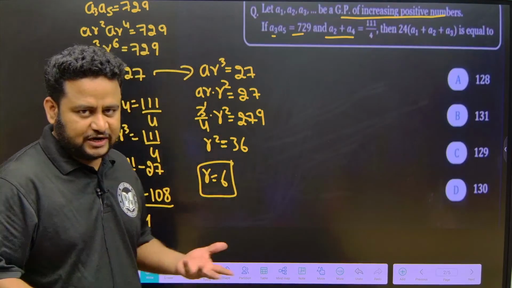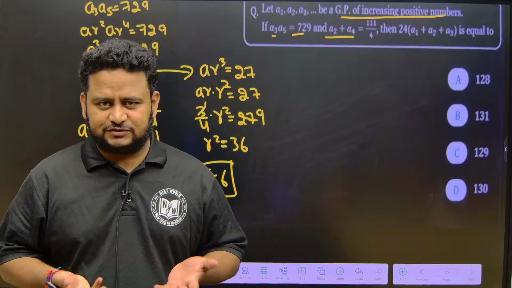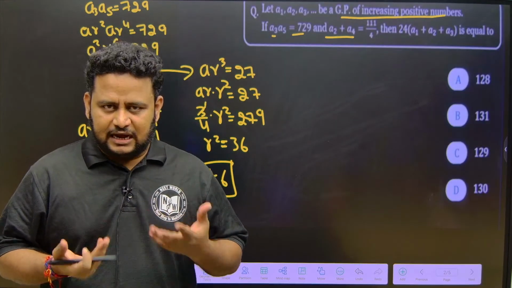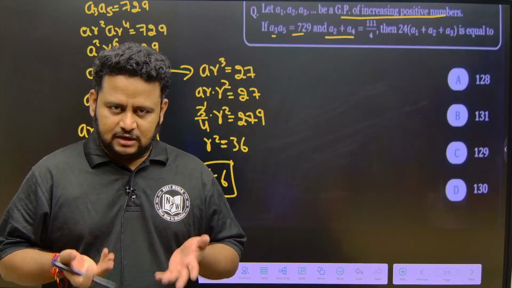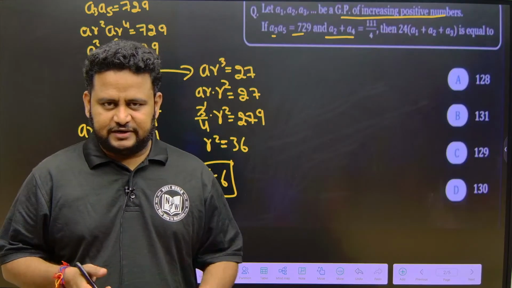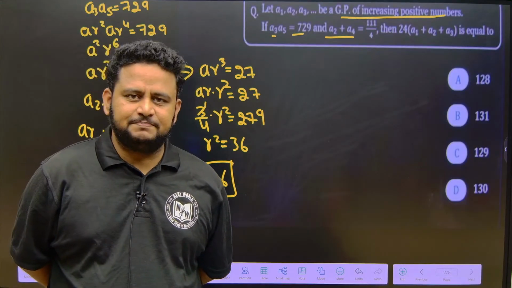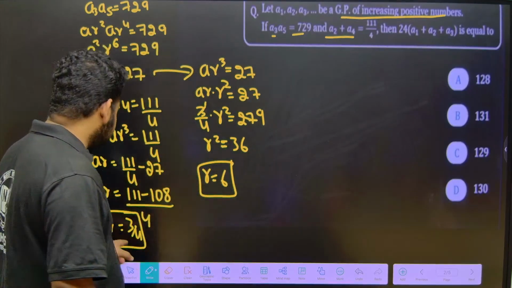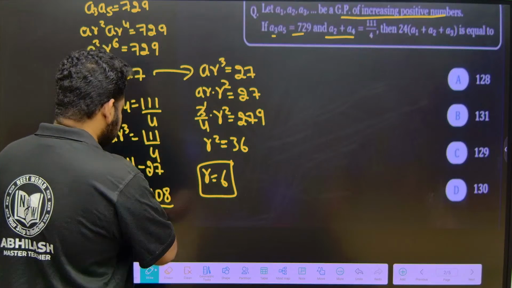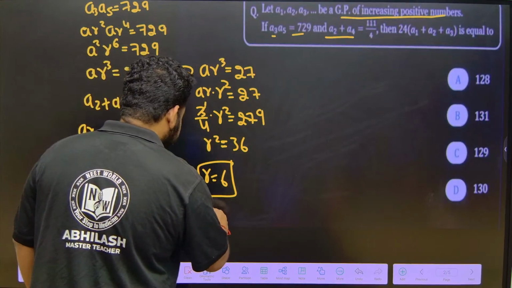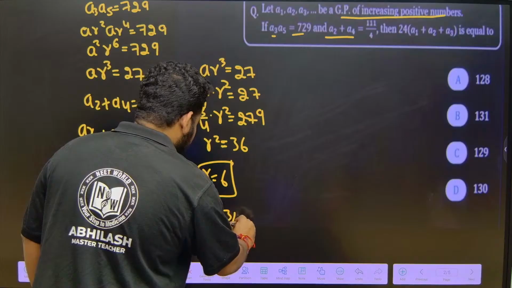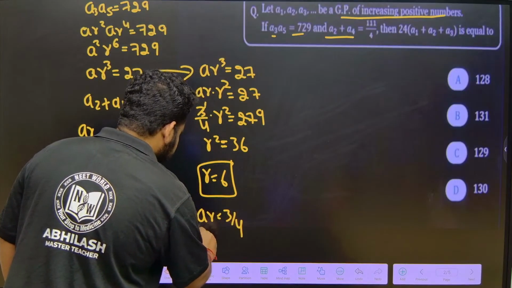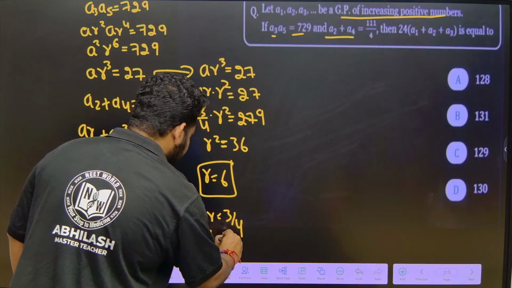I told you, for any AP or GP, first we have to find A and D. Here it is a GP, so we have to find R and A. R we got as 6. Now definitely I can find A. AR is equal to 3 by 4, and R is equal to 6, so A into 6 is equal to 3 by 4.